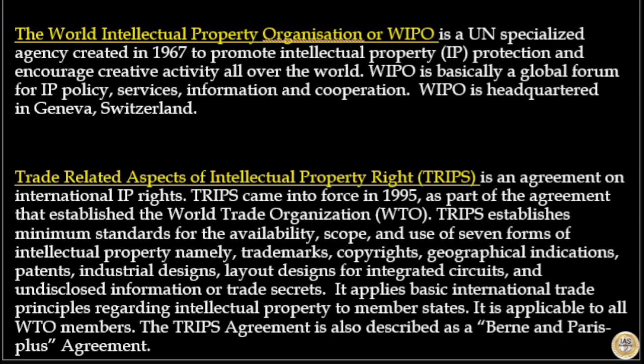Trade-related aspects of intellectual property rights, that is the TRIPS agreement, is an agreement on international IP rights. TRIPS came into force in 1995 as part of the agreement that established the World Trade Organization. TRIPS establishes minimum standards for availability, scope and use of 7 forms of intellectual property, namely trademarks, copyrights, geographical indications, patents, industrial designs, layout designs for integrated circuits, and undisclosed information or trade secrets. It applies basic international trade principles regarding intellectual property to member states. It is applicable to all WTO members. The TRIPS agreement is also described as the Berne and Paris Plus agreement.